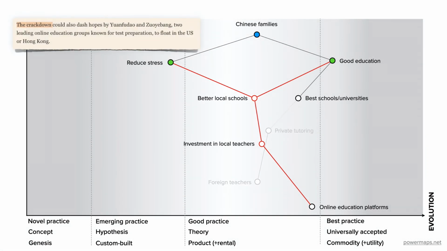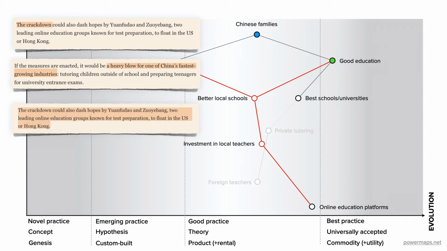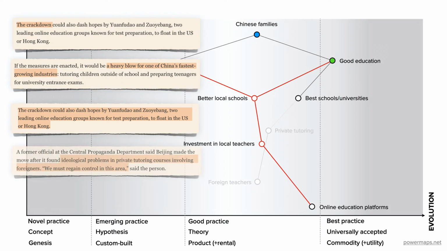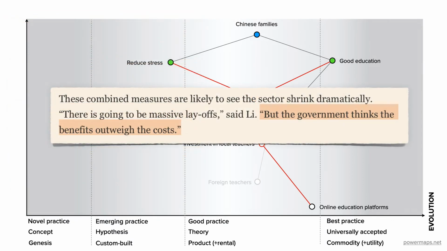Now, the FT article was fairly critical of Beijing's moves, which they described as a crackdown that was dealing a very heavy blow against one of China's fastest-growing industries. They were upset at the losses the 3 listed companies suffered, and that 2 more Chinese education companies will now not be doing an IPO. They also questioned whether the banning of foreign tutors was about regaining ideological control, or whether any of this would benefit students. But they did admit that Beijing thinks the benefits of this move might outweigh the costs. So what might those benefits be that the FT article isn't seeing?